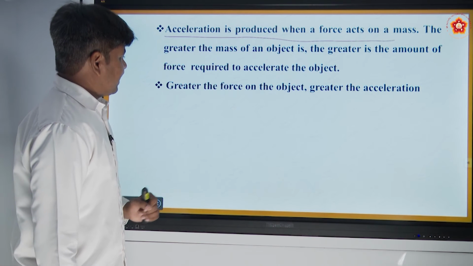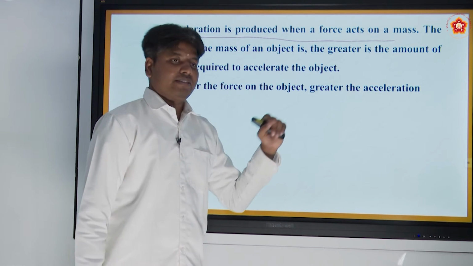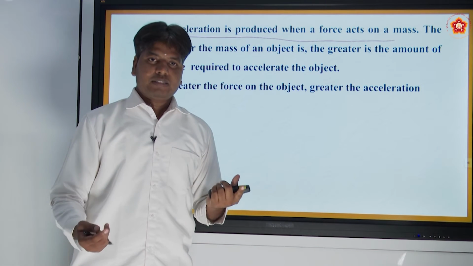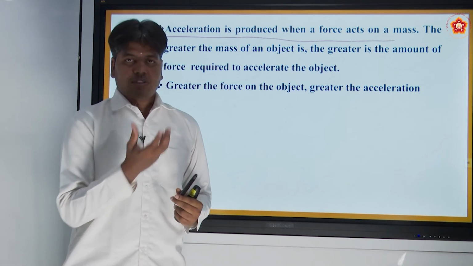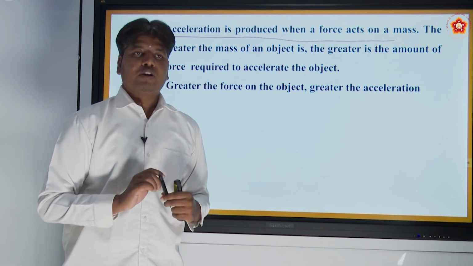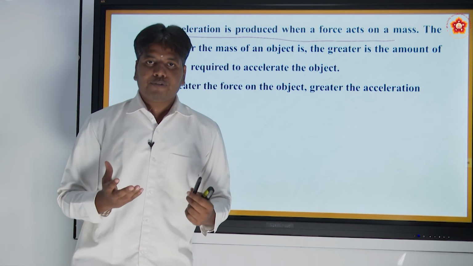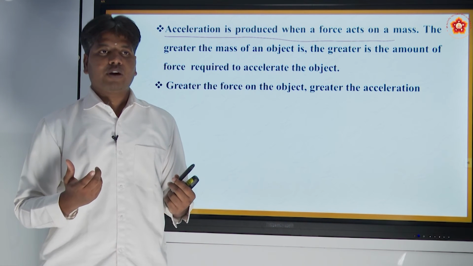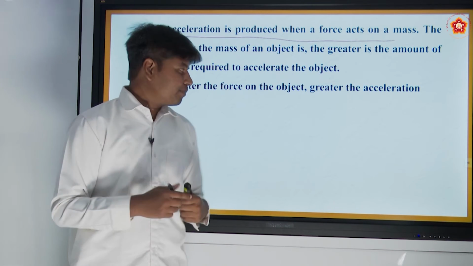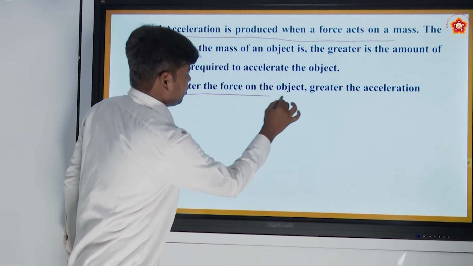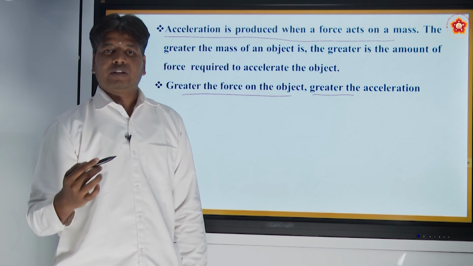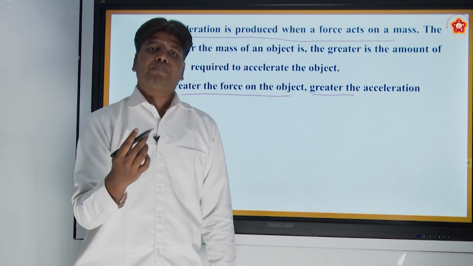Now, the second thing is, greater the force on the object, greater the acceleration. Now, make the object constant. It is a simple thing. You throw the ball with small force, what happens? It accelerates, it stops very close to you. If you throw it very hard, what happens? It goes far. So, what does that intuitively mean? That means greater the force on the object, greater the acceleration. The rate of change of your velocity will be more when you apply more force on it.